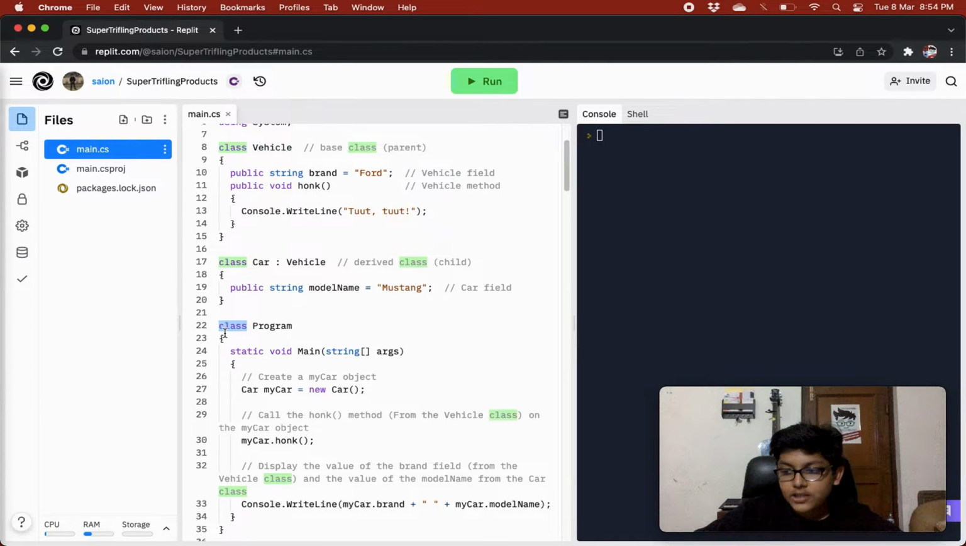Next we have a class Program, and in this we have a Main method. Over here we are creating an object of the Car class.